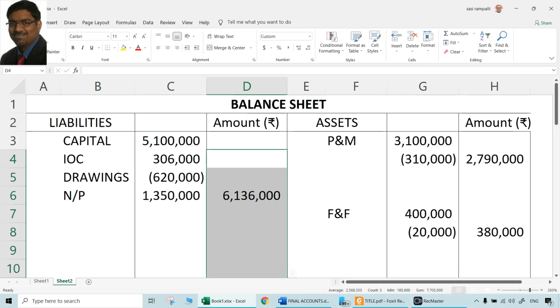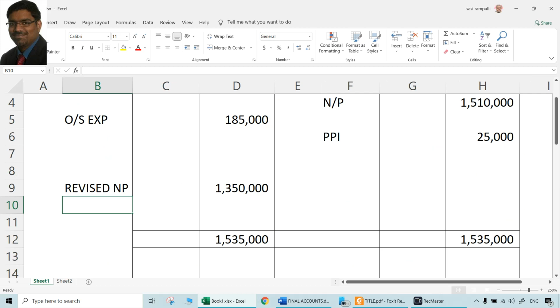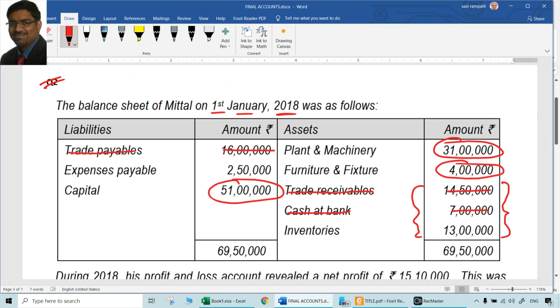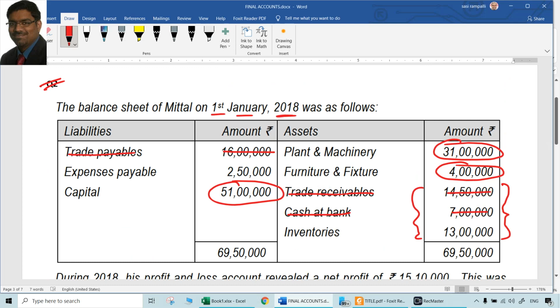That is a 10 marks question, and definitely it is a test of core conceptual knowledge. It's not a mechanical question like earlier ones where the trial balance is there, debit and credit are there already, and you just post it somewhere. We cannot do such kinds of questions like that.